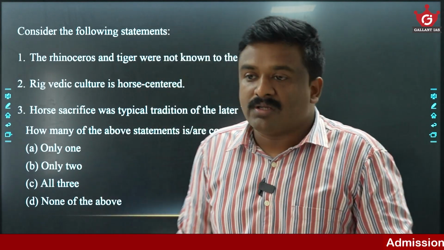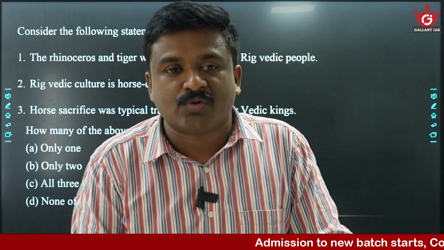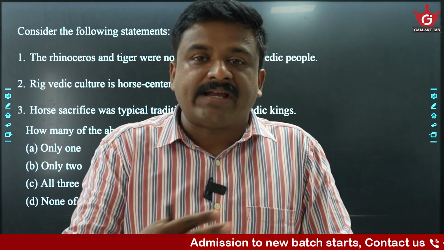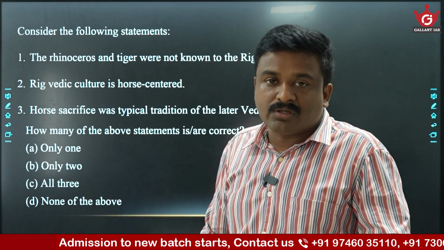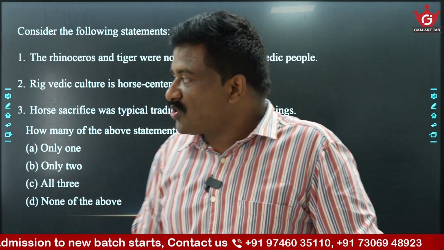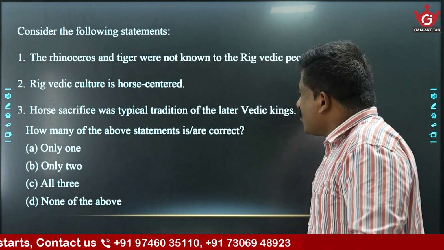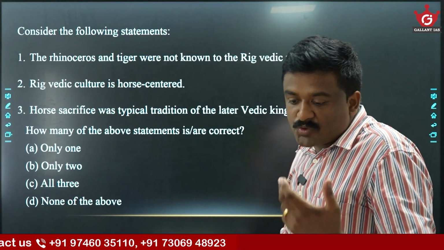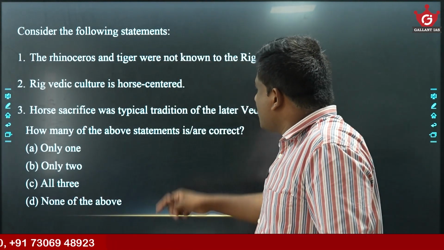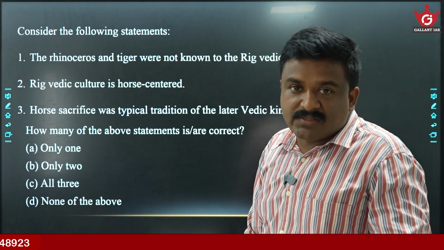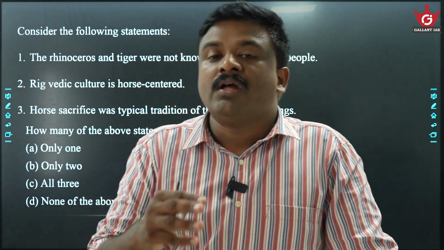Actually, in Indus seals or Indus artworks, there are good references to animals like elephant, tiger, etc. But coming to Rigvedic hymns, early Vedic hymns, you could see that there are no such references to rhinoceros, tigers, etc. So in that sense, whether these people knew tiger, rhinoceros, we have no information. Rigvedic culture is horse-centered. That is 100% correct, because this animal is mentioned 215 times in the Rigveda.